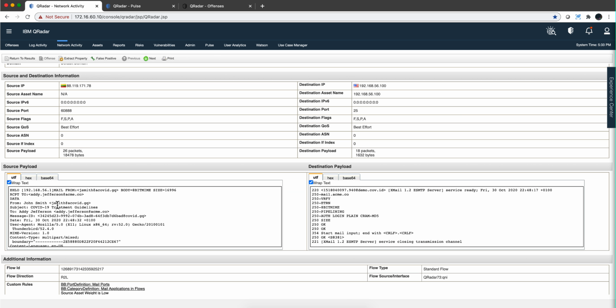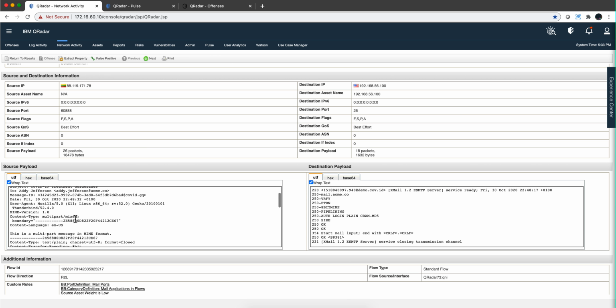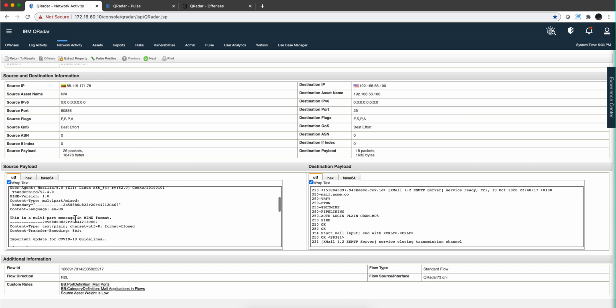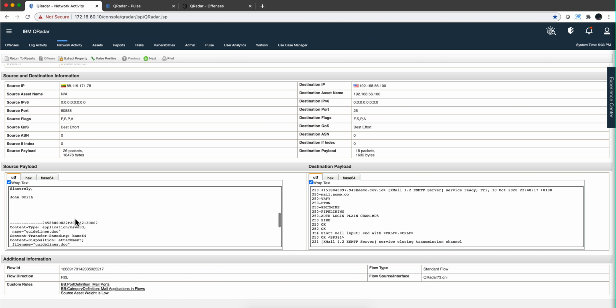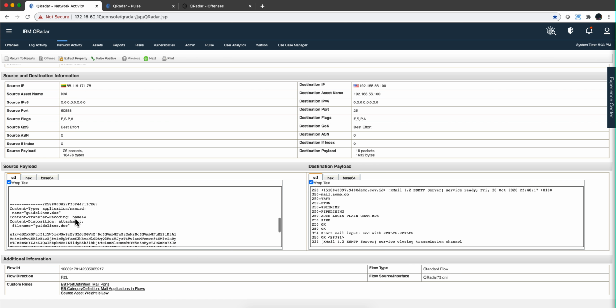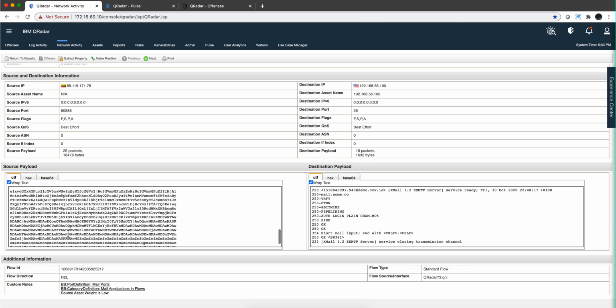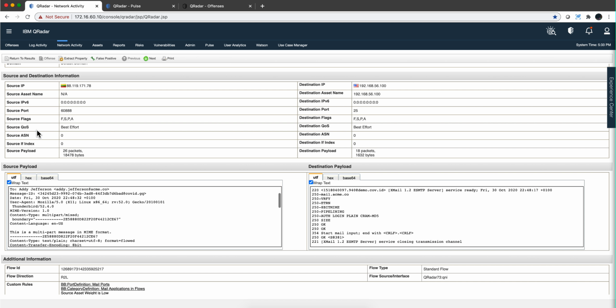And this is what Josh Morin put in here, the Jefferson acme.com, so he sanitized all this. But we actually see that there is a piece of mail with suspicious content, and there is a file apparently, guidelines.doc. Good, and that's how QRadar got the hashes and figured these things out.